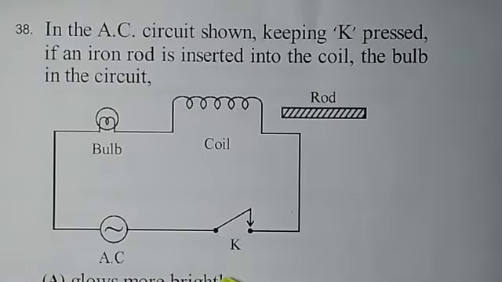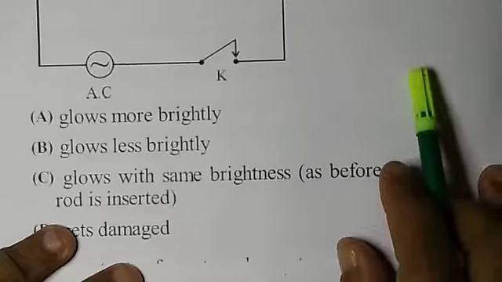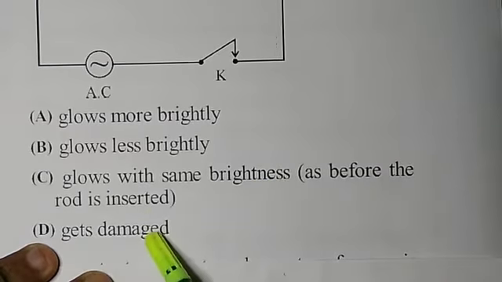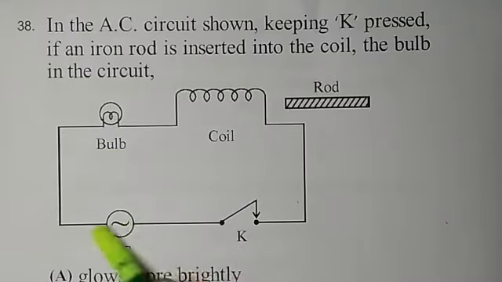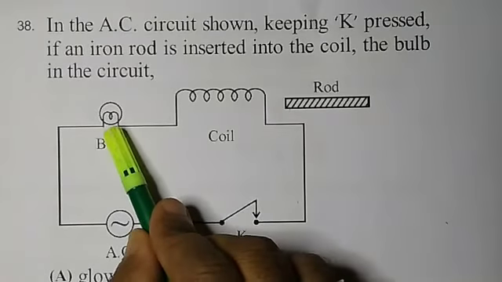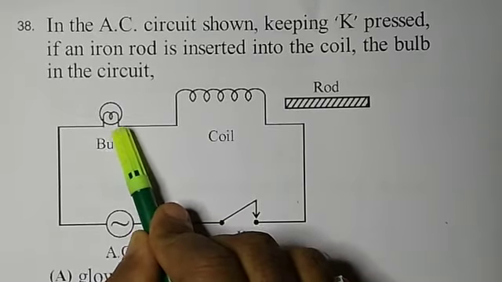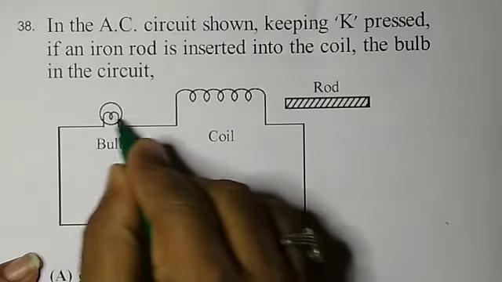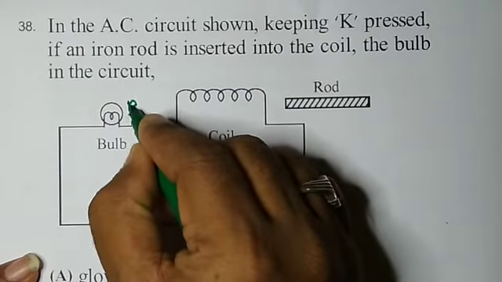Whether it glows brighter or less bright, or glows with the same brightness, or gets damaged. So the brightness of the bulb depends upon the current in the circuit. Let us see how the current flows. If the current is more, then it will glow brighter. If the current is less in the circuit, then it will be less bright. Let us see about the current. As we know that these two are in series, that means this is called the bulb, which is having a resistance, say that is R.